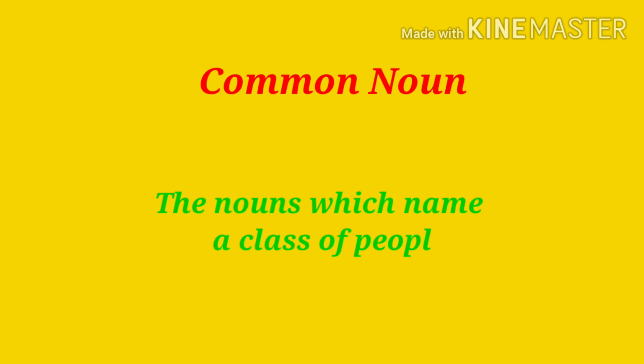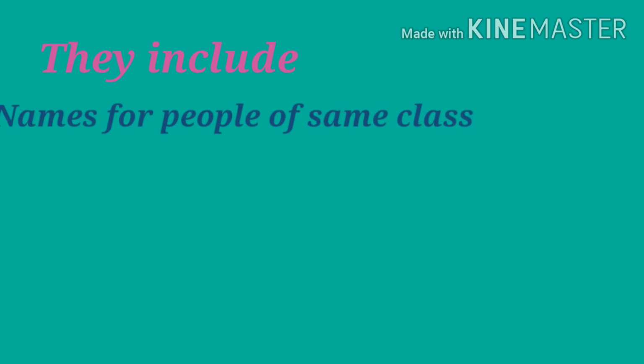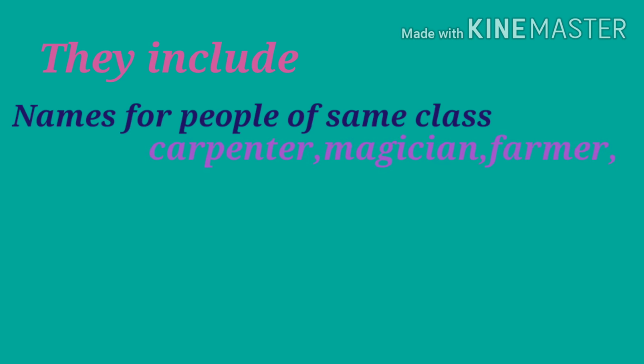So, the next kind of noun is a common noun. The nouns which name a class of people, buildings, things, objects, birds, animals, etc., which are similar or have common characteristics are called common nouns. And they include names for people of same class like carpenter, magician, farmer, teacher, doctor, etc. These are the common names for the people who do the same kind of work. For example, any person who makes or repairs wooden furniture is known as a carpenter.